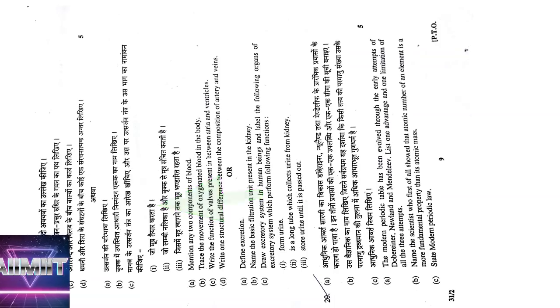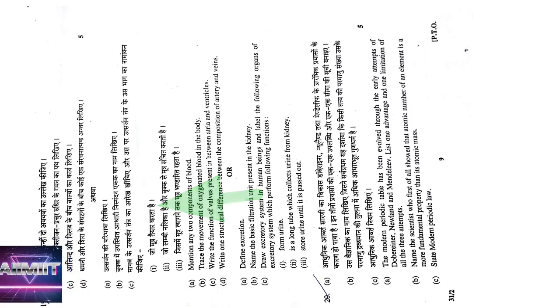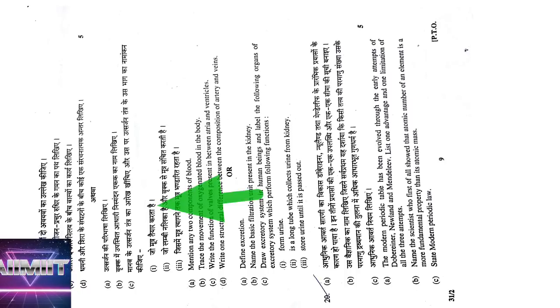And coming to 19th question, mention two components of the blood, means plasma and corpuscles. Trace the movement of oxygenated blood in the body. How oxygenated blood moves in the body, you have to write. Means from the lungs, oxygenated blood comes to the pulmonary vein. From the pulmonary vein it goes to the left auricle, to the left ventricle, to the aorta, aorta to all body parts. This is the answer.